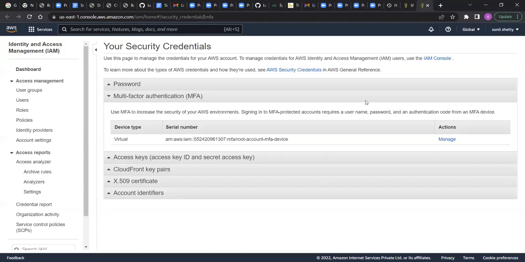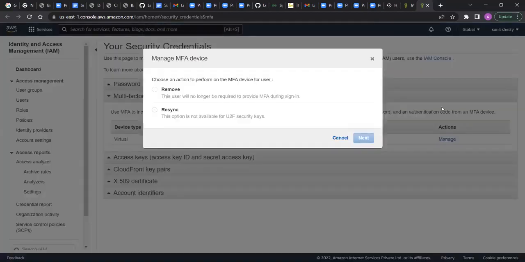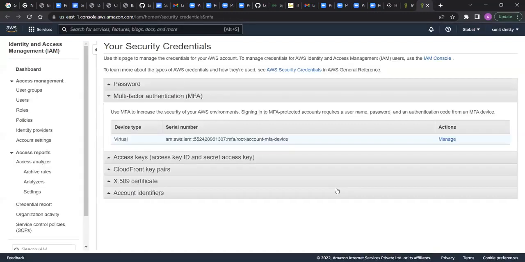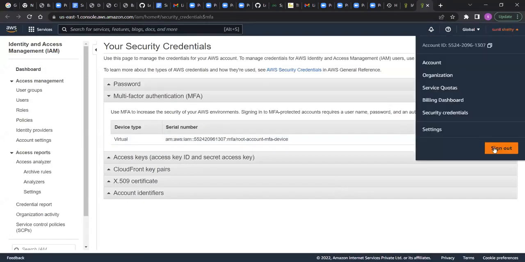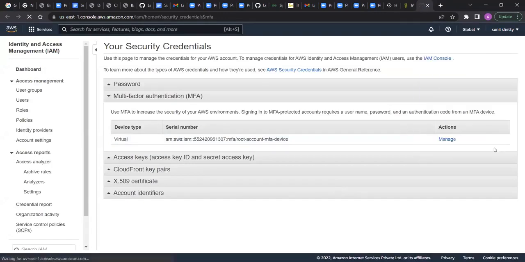Here you have a manage option. Can you click on manage option? If you want to remove that authentication, you can remove from here. You understand? Now click on cancel. Now sign out from your account. Now try to log in into your account.